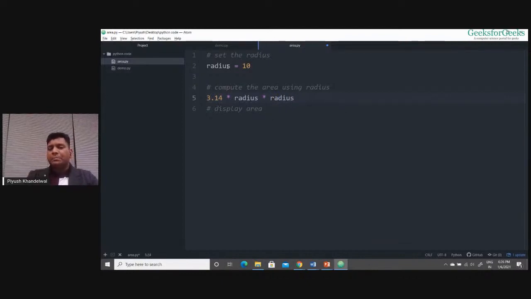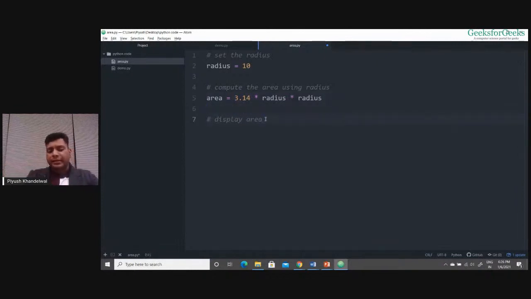Now this value will be computed. This value will be the area. We need to store this value inside some variable, right? Like the name of the variable is area only. So I'm saying area equals 3.14 into radius into radius. So I've computed the area and stored that value inside a variable which has the name area.